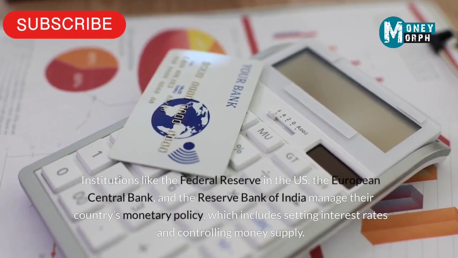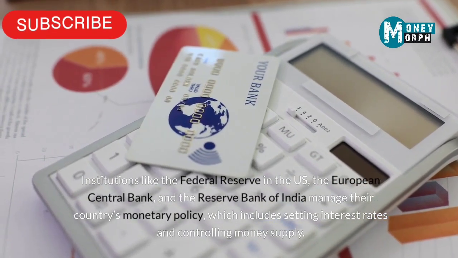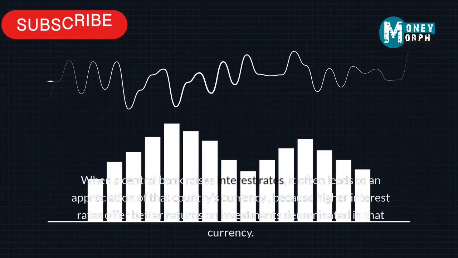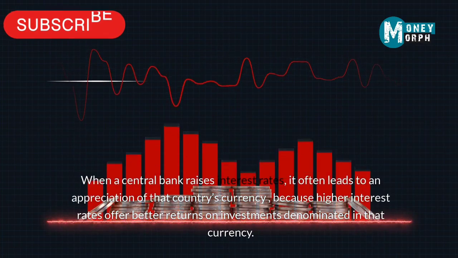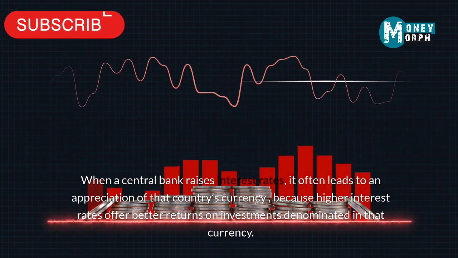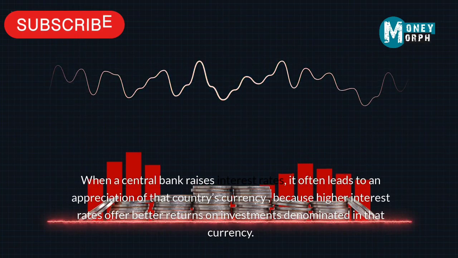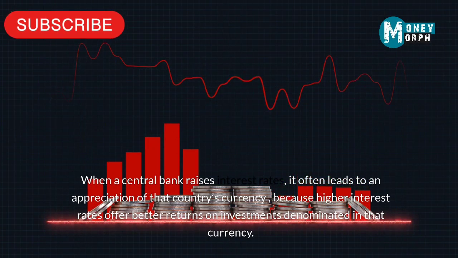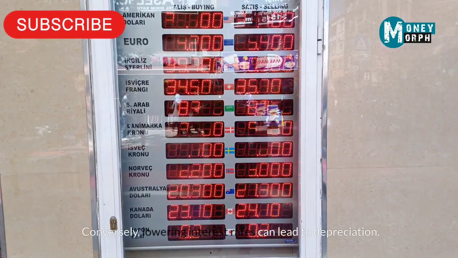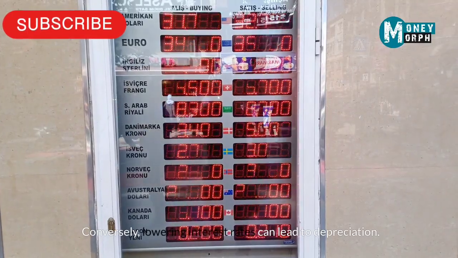Country's monetary policy, which includes setting interest rates and controlling money supply. When a central bank raises interest rates, it often leads to an appreciation of that country's currency, because higher interest rates offer better returns on investments denominated in that currency. Conversely, lowering interest rates can lead to depreciation.